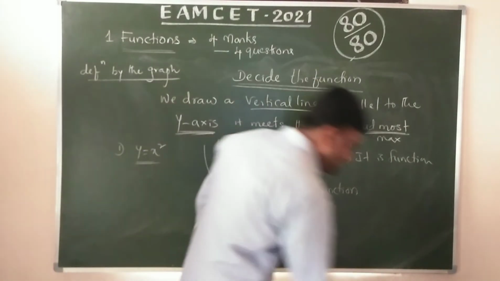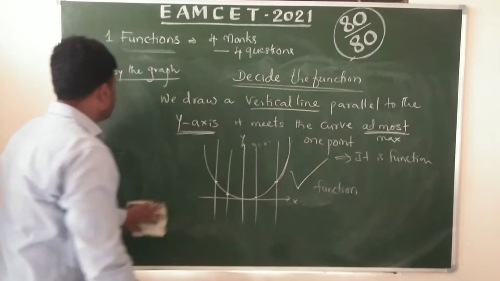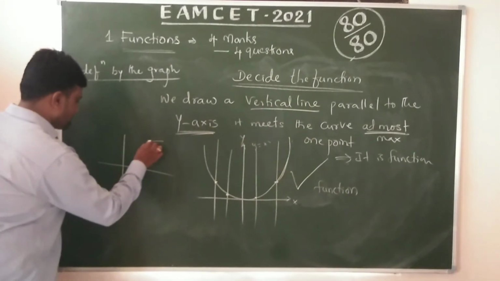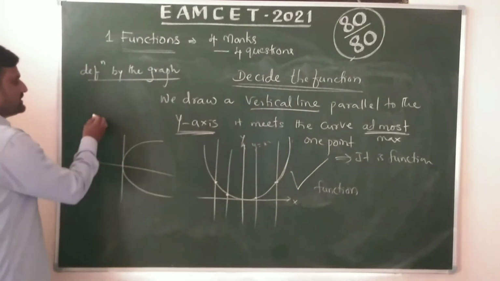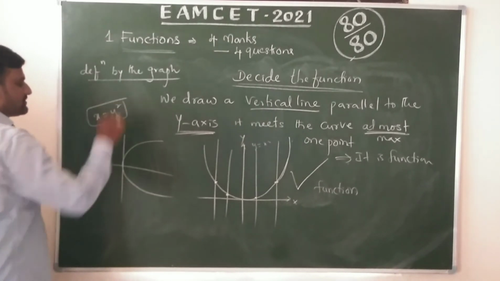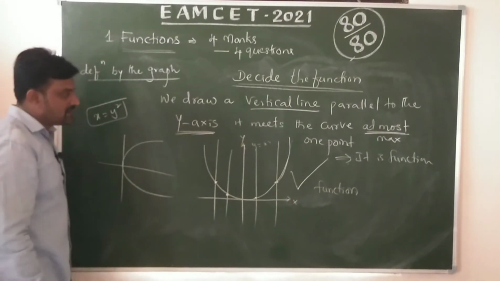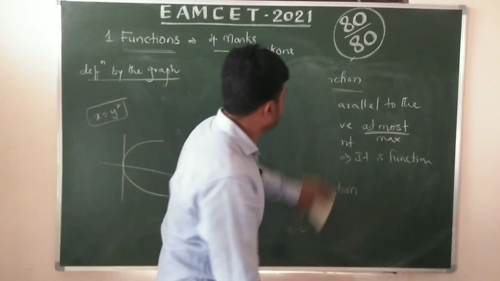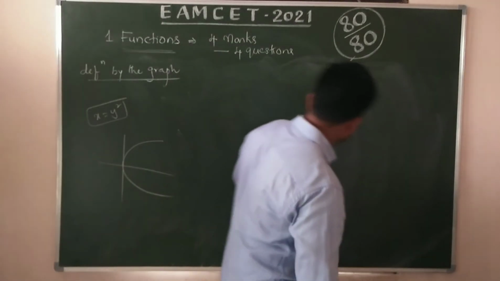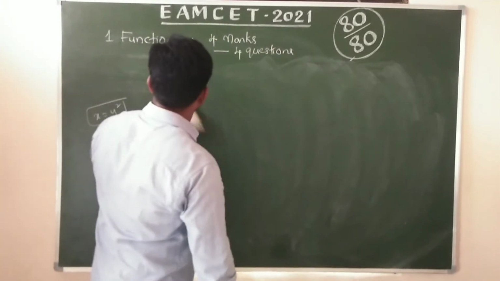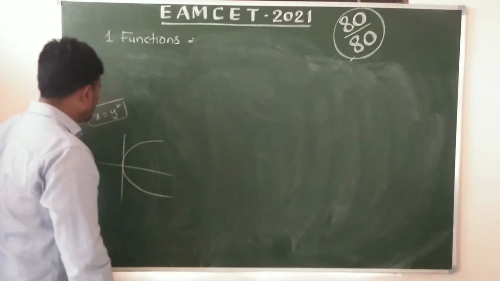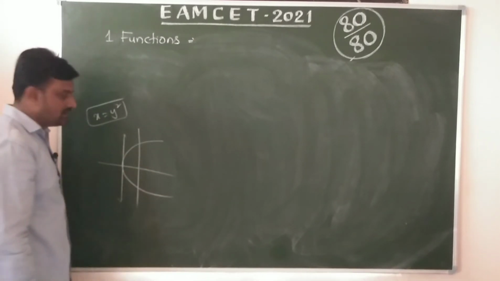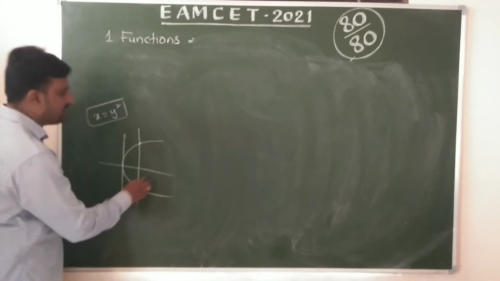For example, otherwise means, for example, like this. Now what is this? x equals y square. Suppose we draw a vertical line parallel to the y-axis. Now it meets at 2 points.